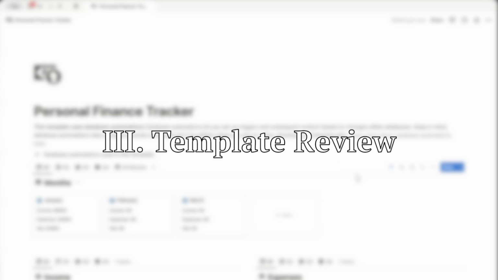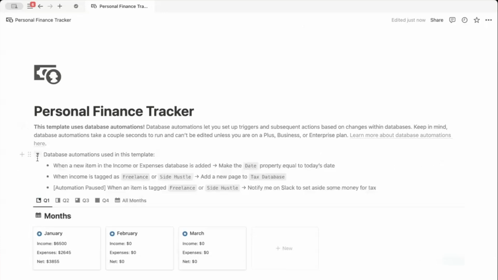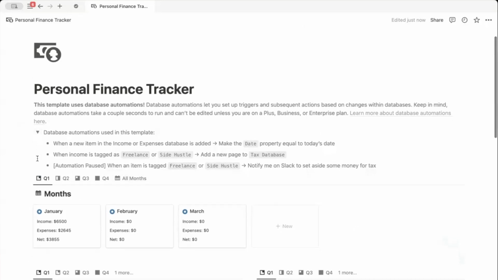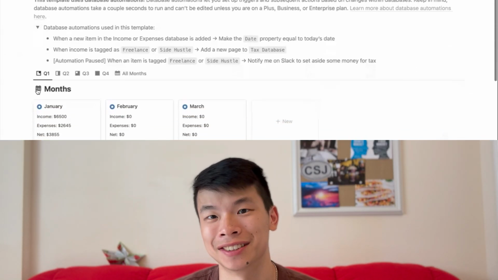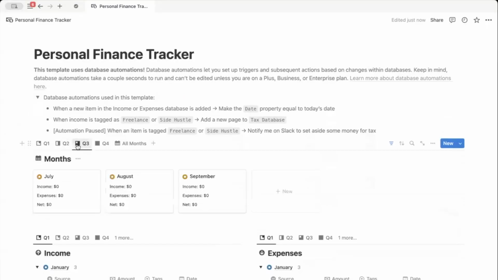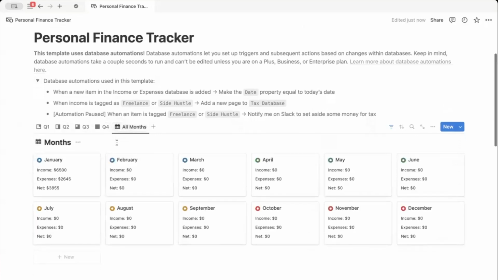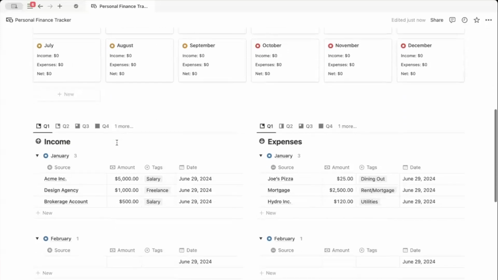All right, the first template we'll be reviewing is the personal finance tracker. The first thing we want to do is see what this toggle list has, which is about the different database automations. I love that feature. I think automations really save you a lot of time in the grand scheme of things. Next, we see that there's a database that, it should be a gallery view with different views based on the quarter that you are budgeting for.